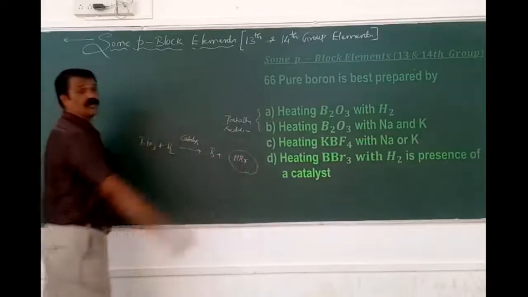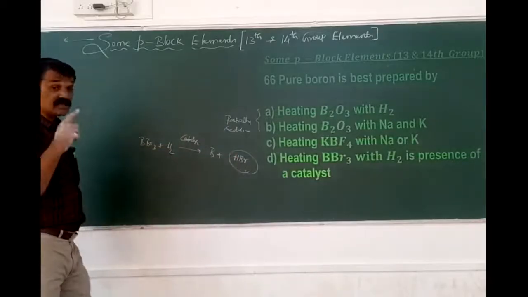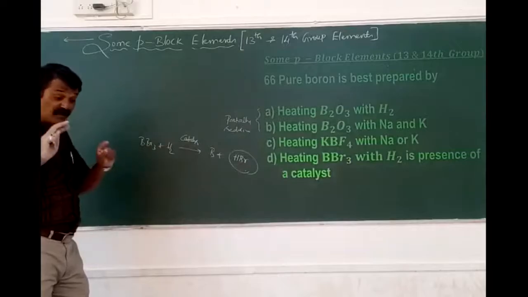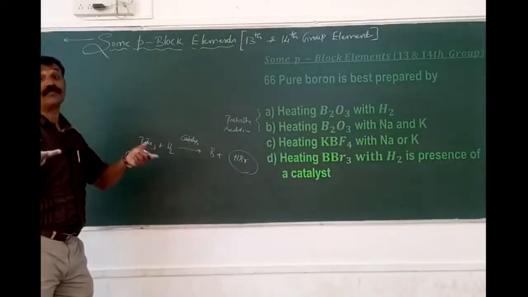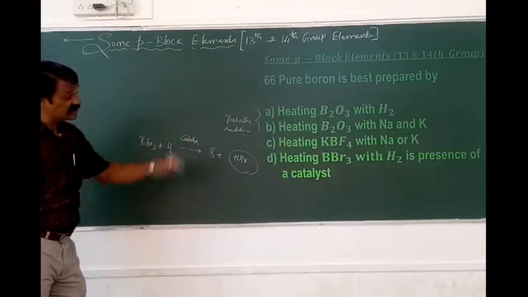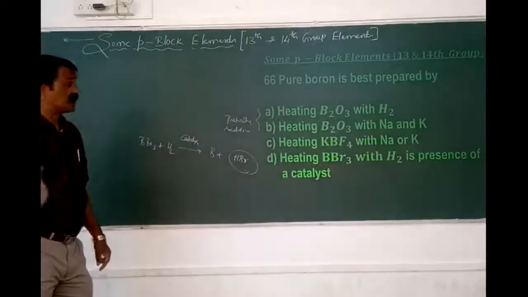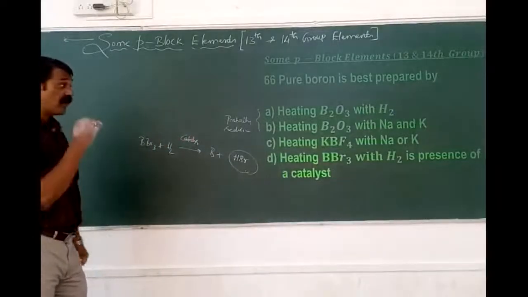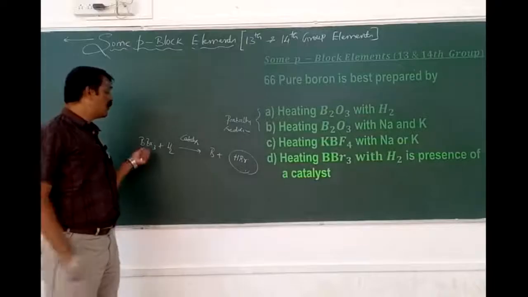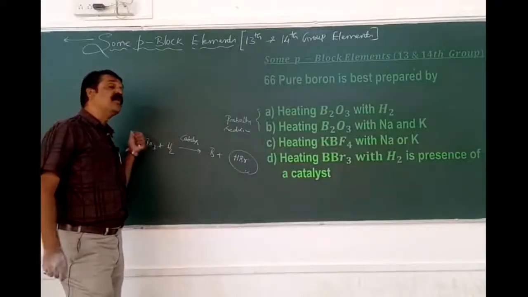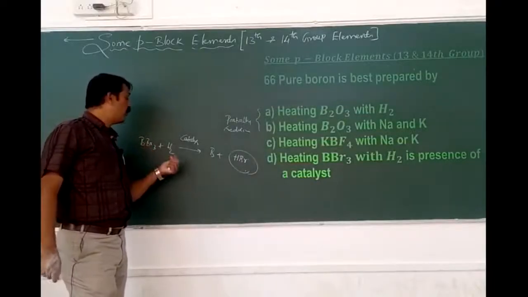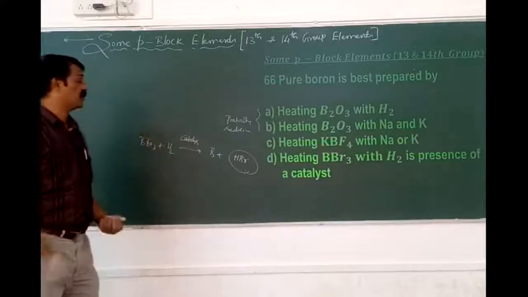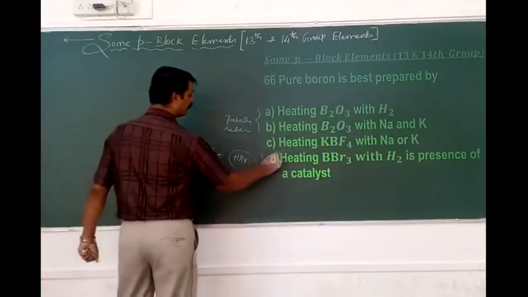But it is not possible in the case of KBF4 because it splits first into KF and BF3, and that in the presence of a reducing agent like either sodium or potassium is highly impossible. So pure boron is possible by the reduction of boron tribromide with hydrogen in the presence of a suitable catalyst. Therefore, it is D.